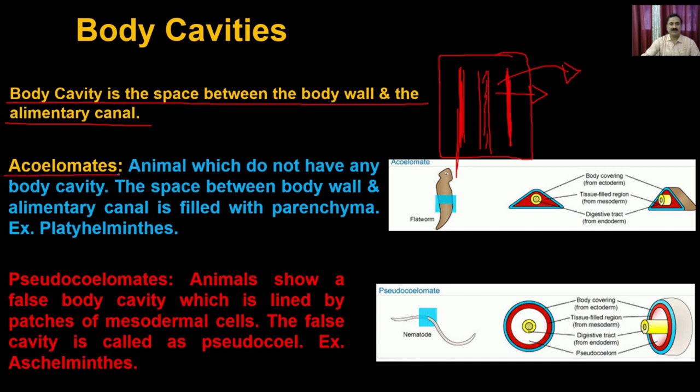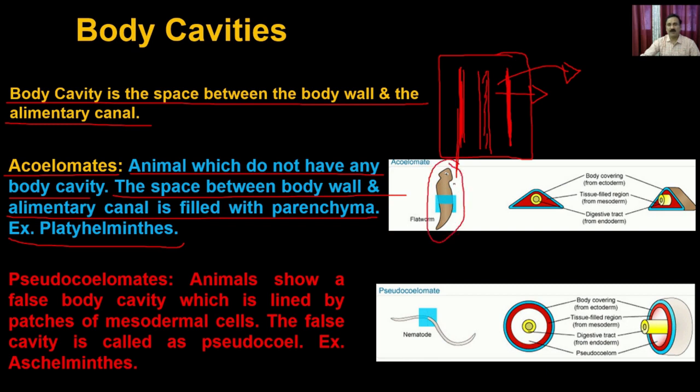So the acoelomates are the animals which do not have any body cavity. The space between the body wall and the alimentary canal is filled with parenchyma. The classical example is the platyhelminthes, or the worms. For example, I have taken the example of the flatworm. If I cut the flatworm from the center, what you see here is that you have three layers. This central yellow portion is the digestive tract or the alimentary canal.